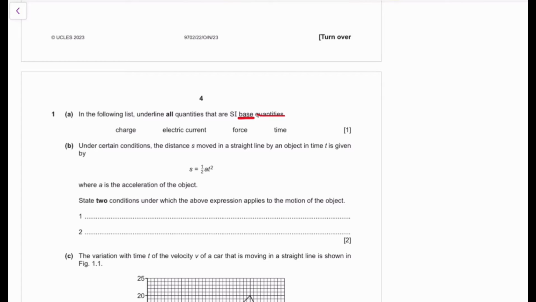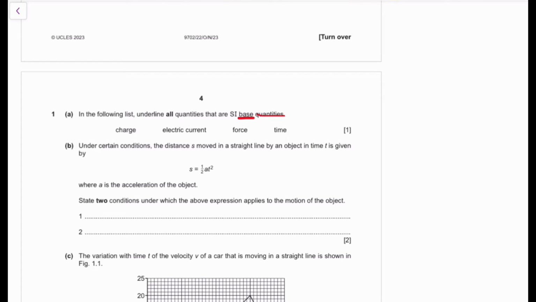A quantity is something that you can measure, a measurable aspect of matter or anything at all that has magnitude and units. If you can measure something and it has magnitude and units, it is a physical quantity in physics. But not all quantities are base quantities, because the word base comes from something which is basic, which lays the foundation for everything else, meaning that base quantities are quantities that you can't make out of anything else. They're quantities that have been set, and they're quantities that define everything that we have.